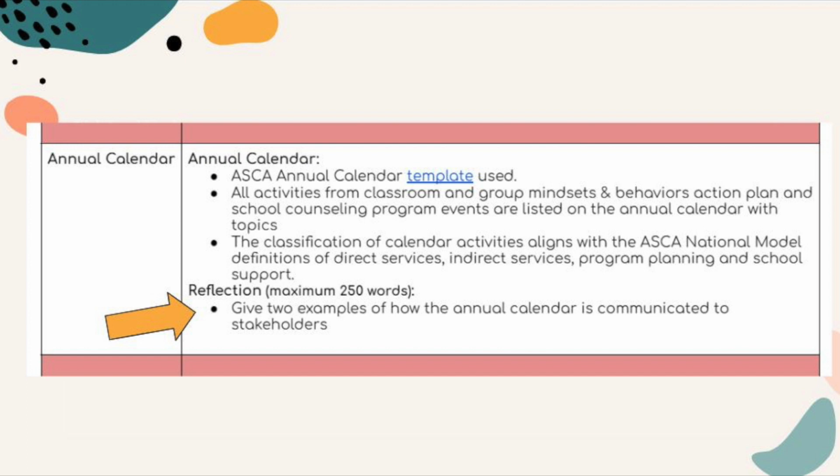Maybe they're part of a newsletter that gets shared out with your parents. Is it posted in your office? Think about where that annual calendar is shared. Is it shared similarly with your vision and mission? And if it's not currently shared or communicated to your stakeholders, what are 2 ways that you could see yourself implementing that work so that you can talk about how you communicate that to your stakeholders?